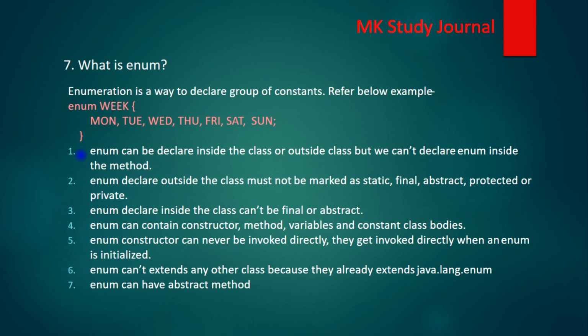There are a few points to remember about enum. First, enum can be declared inside the class or outside the class, but we can't declare enum inside a method. The second point is enum declared outside the class. There are some constraints when declaring enum outside the class: the enum should not be marked as static, final, abstract, protected or private.